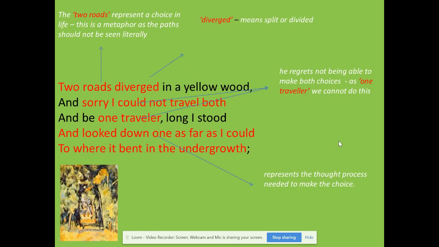The first stanza of the poem basically talks about the fact that the speaker has been out walking in the woods and comes to a diversion in two roads. He stands there looking one way, then the other, as far as he can see. He would like to try out both, but he doubts he can do that. So he stands there looking, trying to decide which road to take. He even states that he is sorry that he cannot travel both ways.